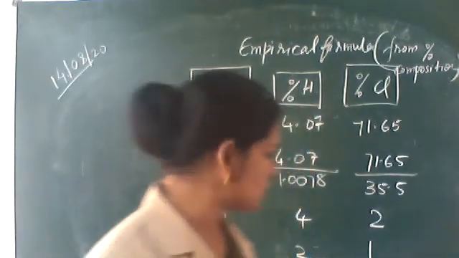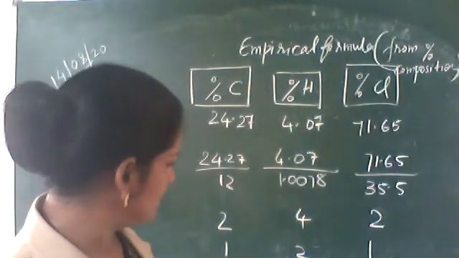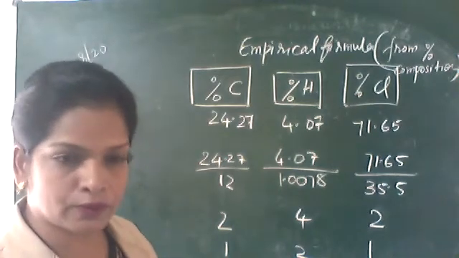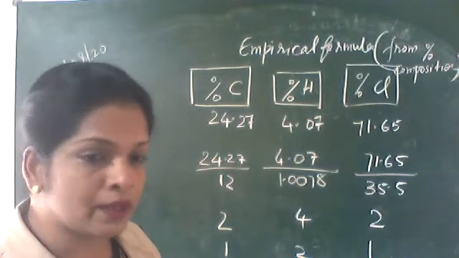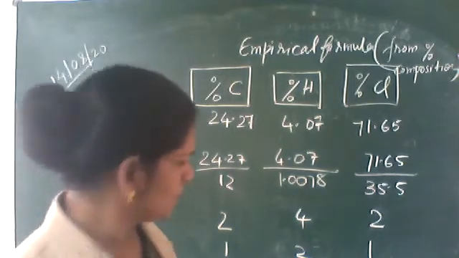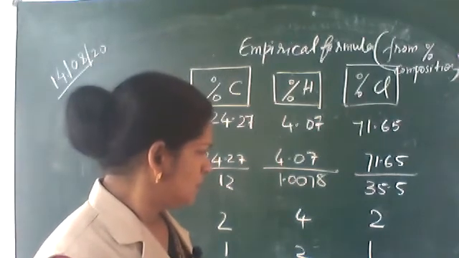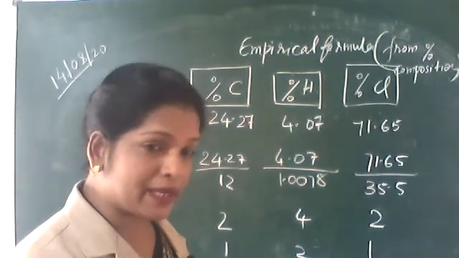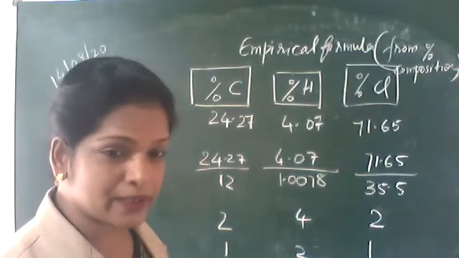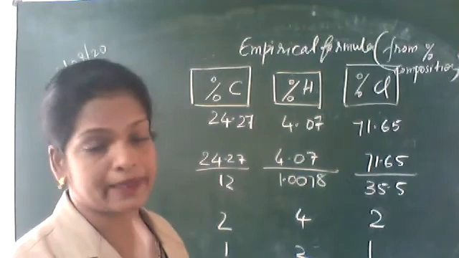To get the smallest whole number ratio, you divide everything by the smallest number in this 2, 4, 2. The smallest number is 2. You divide each and every number by that smallest number. The aim is that at least for one element you will be getting 1.